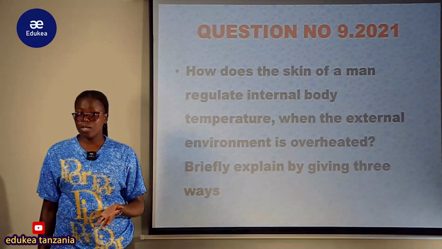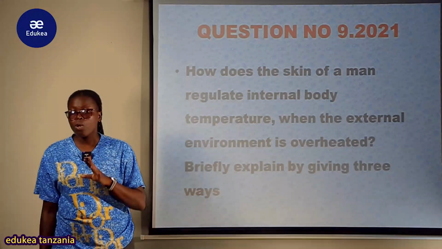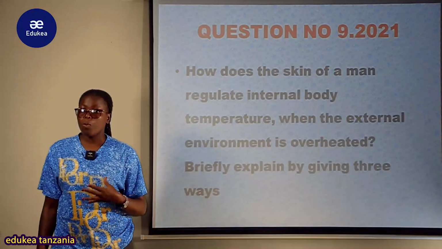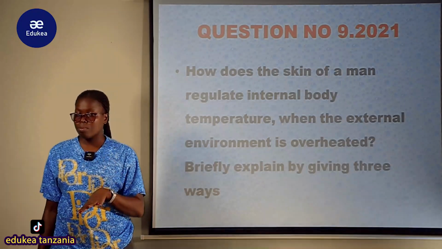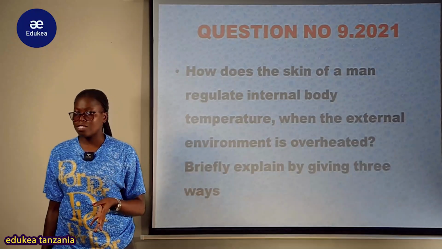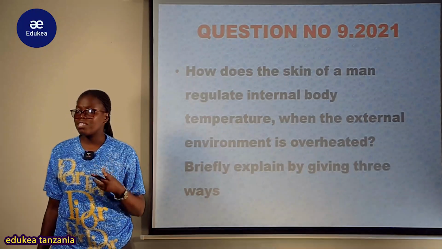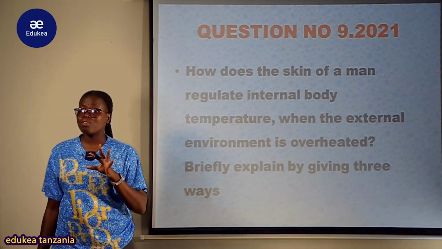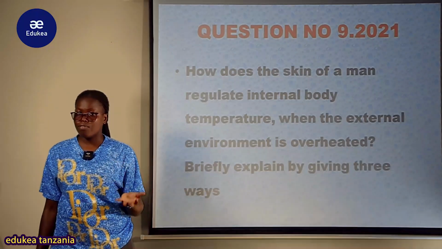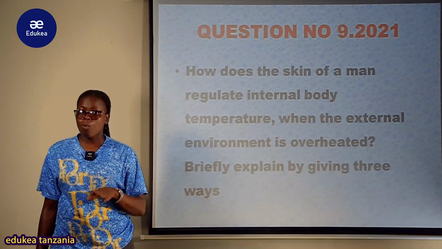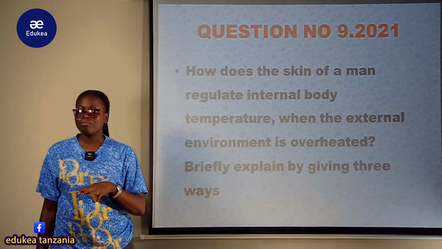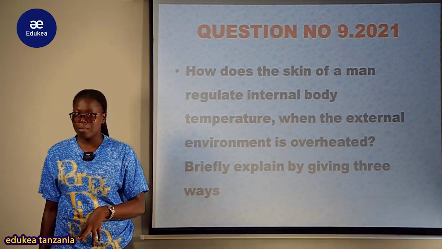In this thermoregulation concept, we have two main types of organism: the poikilotherms as well as the homeotherms. Homeotherms are organisms capable of maintaining their internal body temperature at a constant level despite the fluctuation of the external temperature. Examples are human beings, apes, and other mammals.